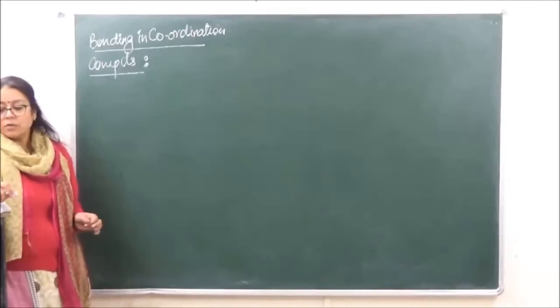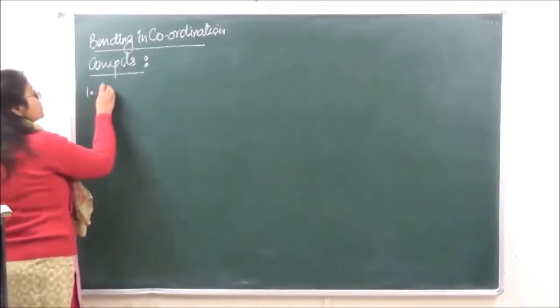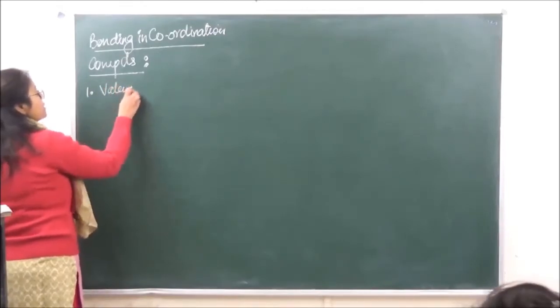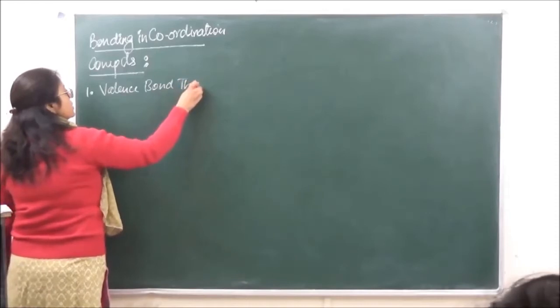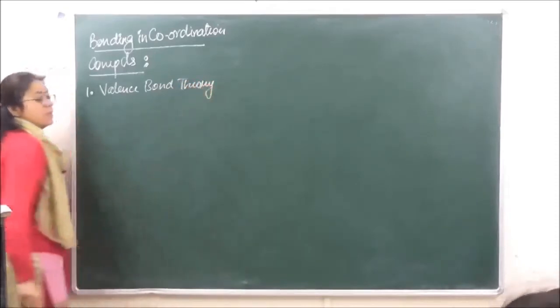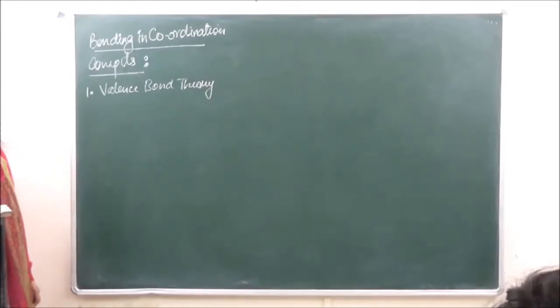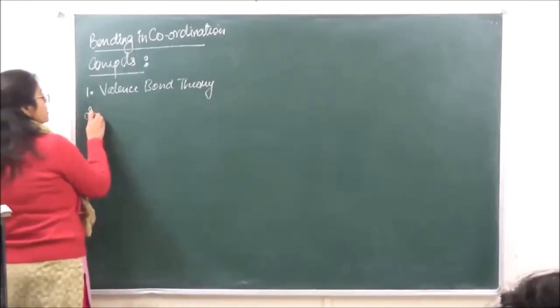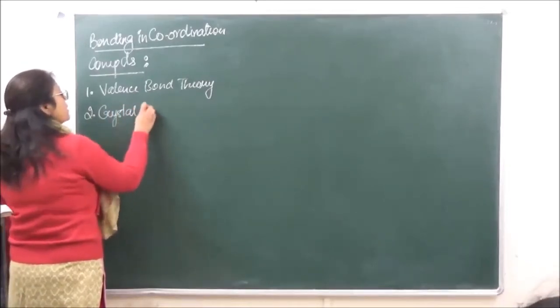to form special kind of bonds. Now the theories which have been proposed for bonding in coordination compounds, the first one is known as valence bond theory. It is more commonly known as VBT. ठीक है? Second जो theory है, that is the crystal field theory.